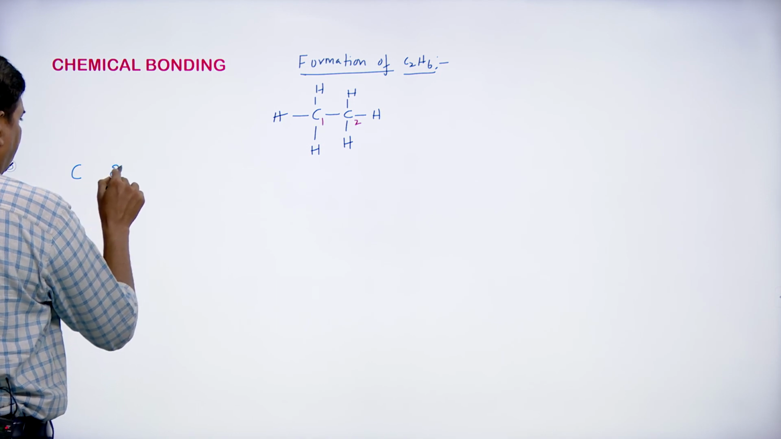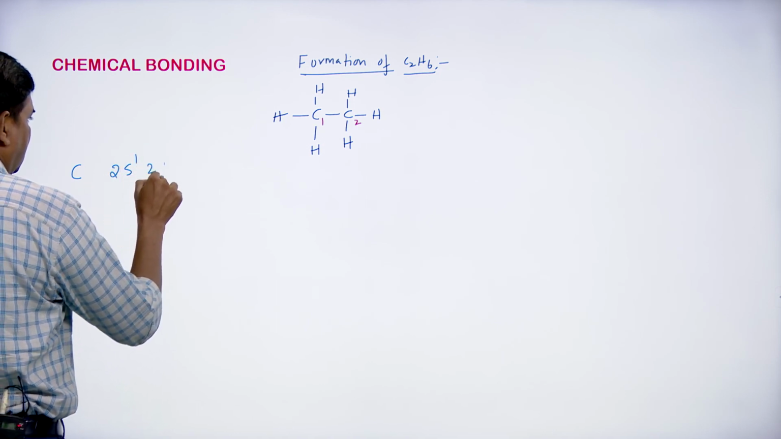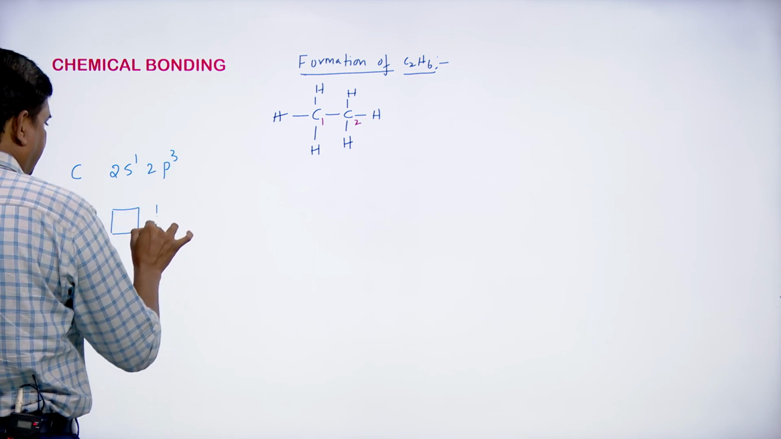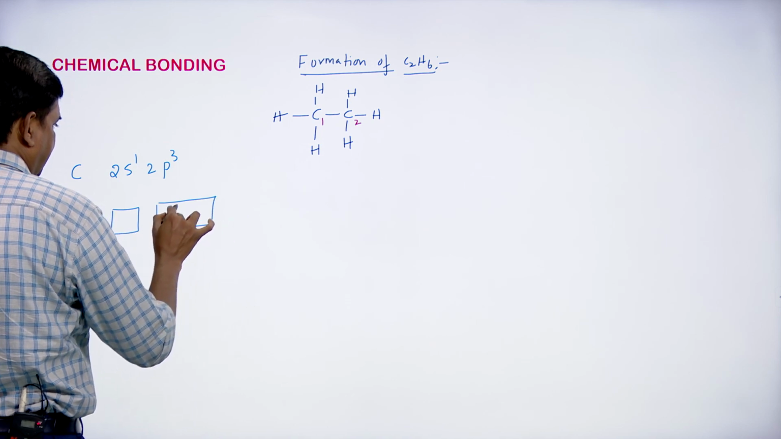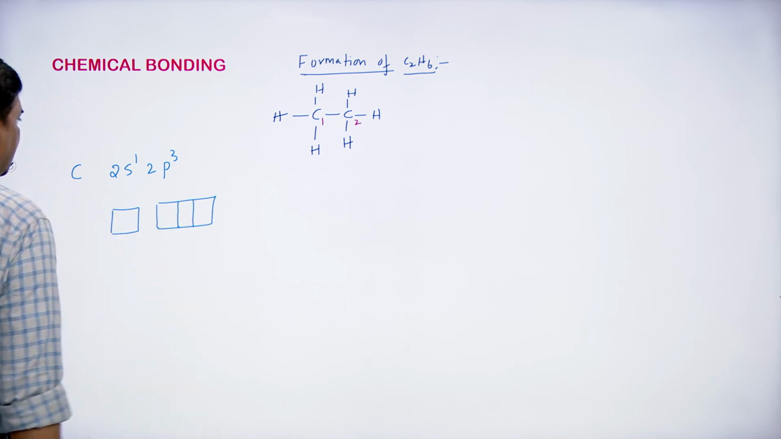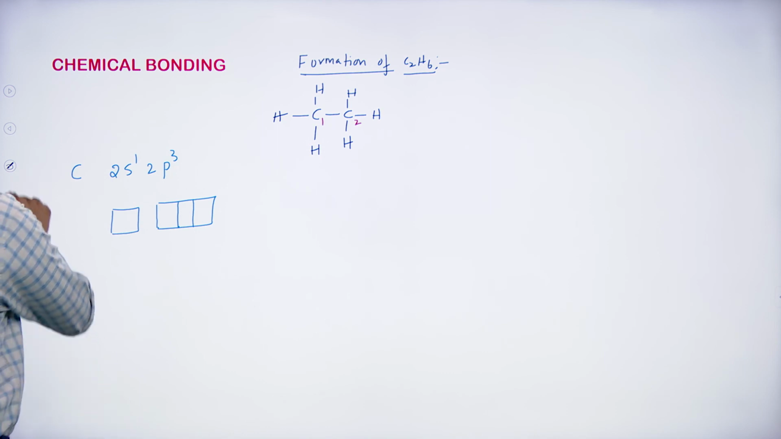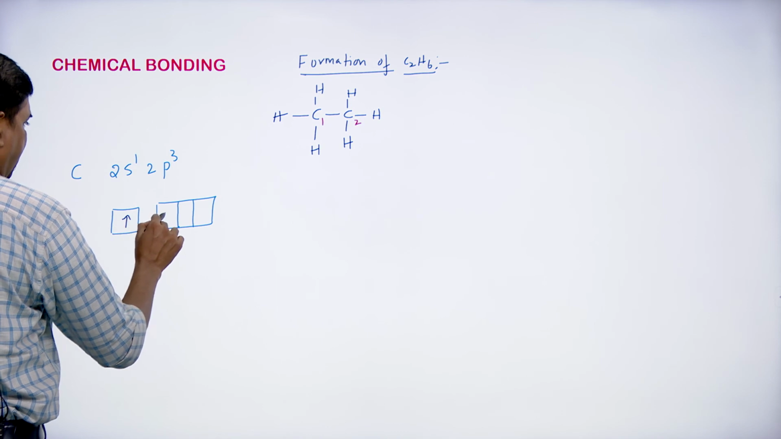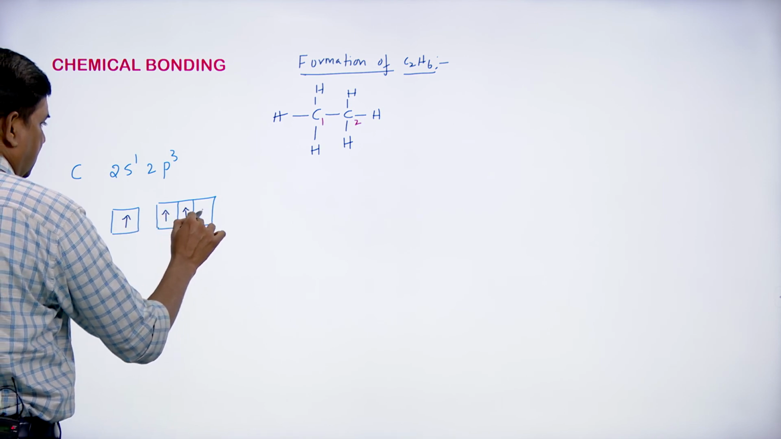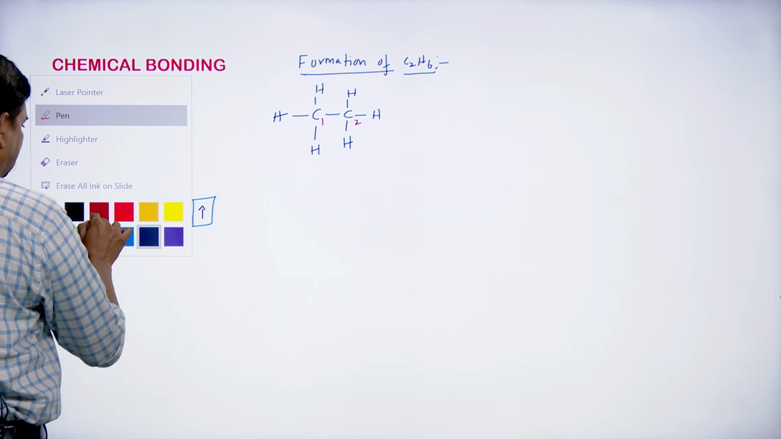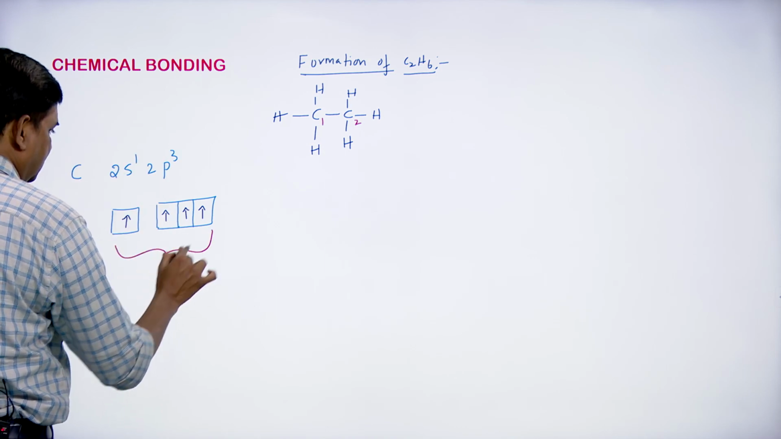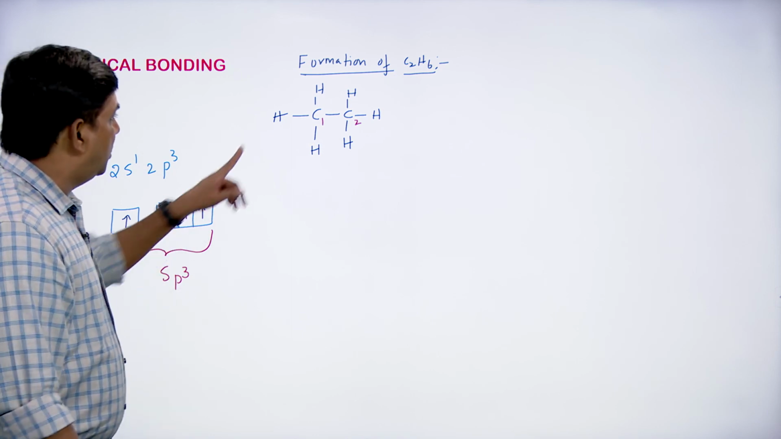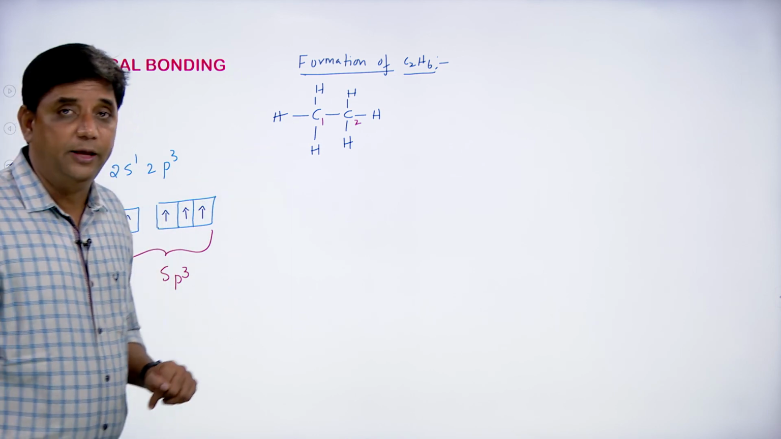So the carbon configuration is 2s1, 2p3. Like this, it undergoes sp3 hybridization. Yeah, both the carbon atoms will undergo sp3 hybridization, students.